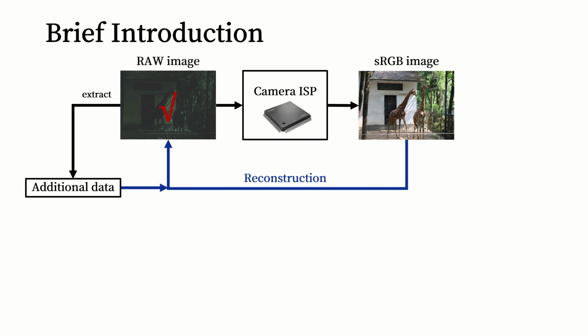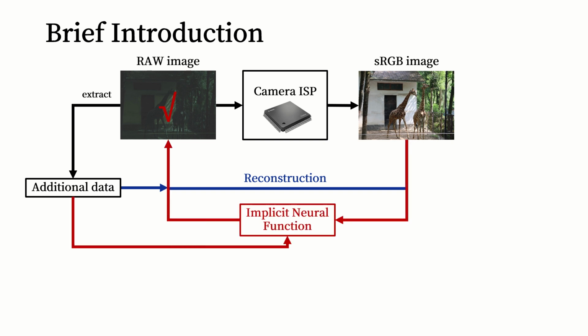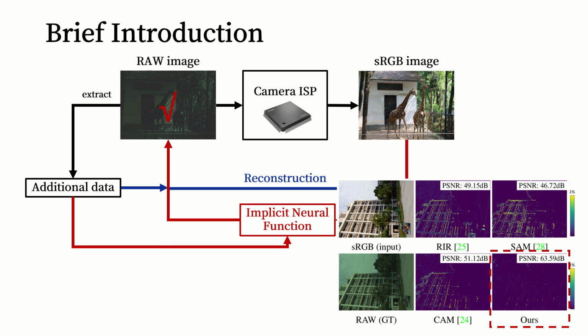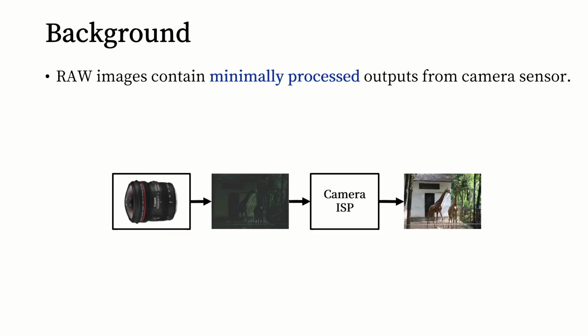In this work, we propose an implicit neural function, which helps our method achieve significant improvement compared with previous works. Next, I will introduce the background of our research. Raw images contain minimally processed outputs from the camera's sensor.